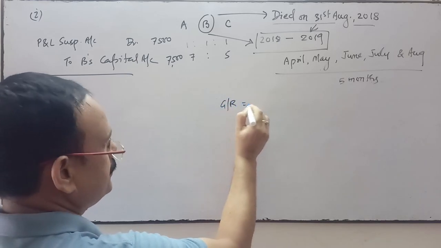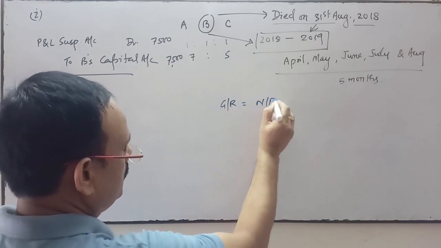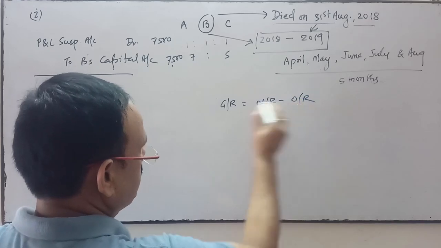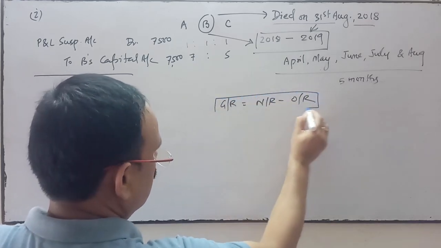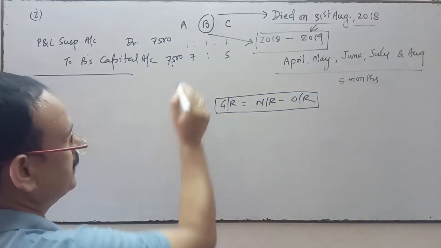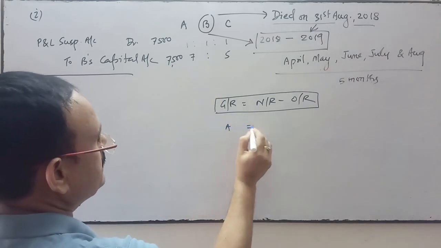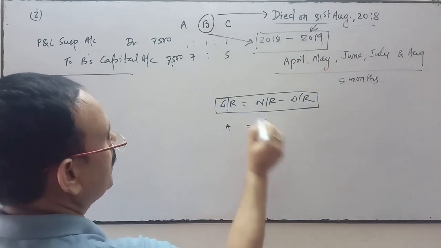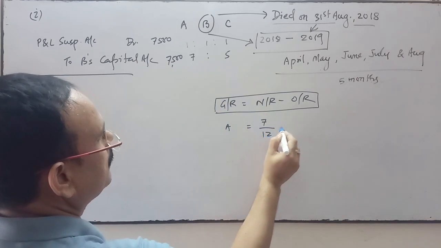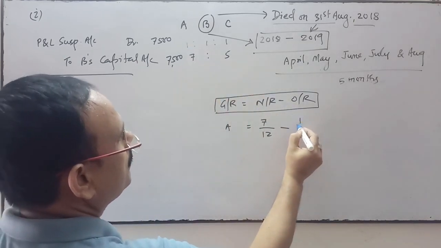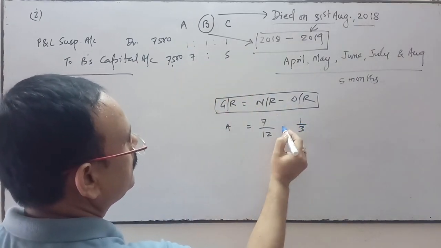New ratio minus old ratio is the gaining ratio. Come to A. A's gain is new ratio 7/12 minus old ratio 1/3.